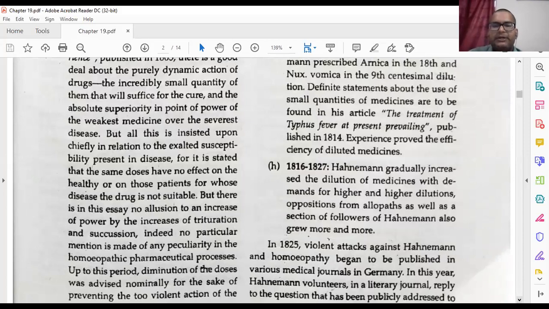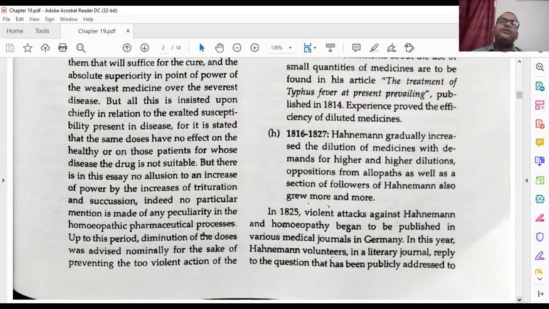Hahnemann gradually increased the dilution of the medicine, with demands for higher and higher dilution. Then oppositions from allopathy as well as a section of the followers of Hahnemann also grew more and more. Already you know, when you are getting more name and fame, people just used to oppose you. So these things started happening to him. From 1816 to 1827, all these problems were happening to him. Today we will see till here only. The next part we will see next time.